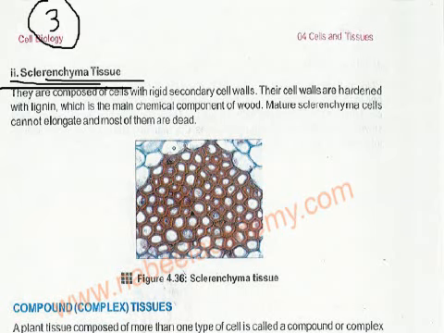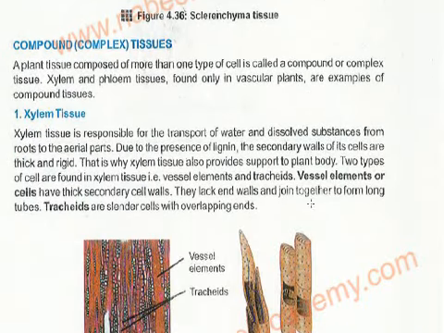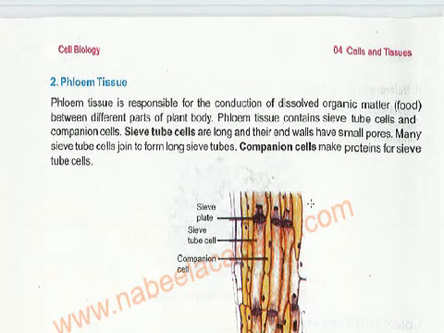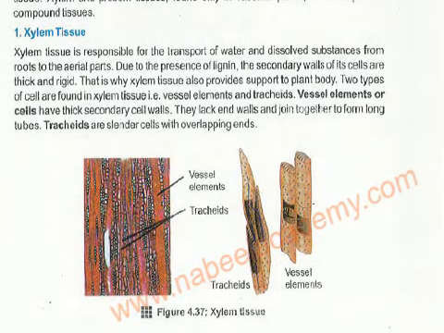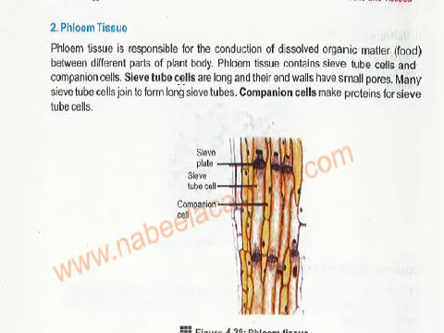Now we come towards the compound and the complex tissue. Again, we are just going through the names. The complex tissues: number one is the xylem and number two is the phloem. In case of xylem, no other names are here. And phloem contains sieve tube cells and the companion cells. Just going through the names.